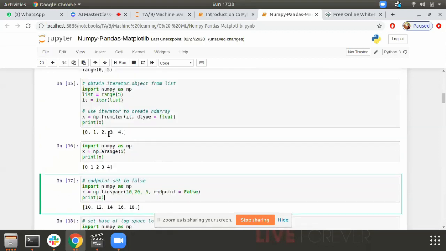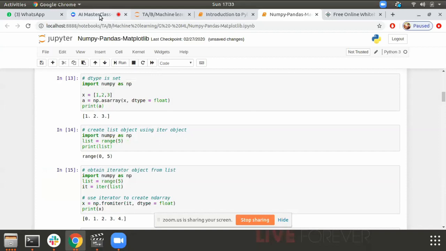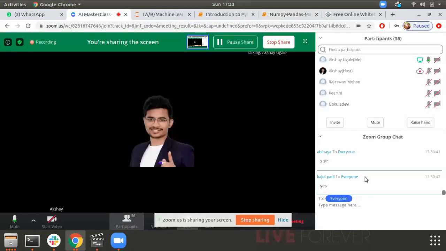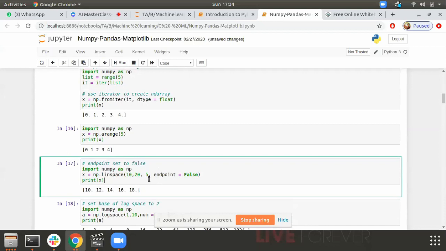Before going to linspace and logspace, any doubt up till now? Whatever we have seen, any doubt, just ping me and stop me. Okay, Rajeshwari says no, sir. I think we are good then. I think we can go ahead. There's one more, no doubts. Great. That felt nice.